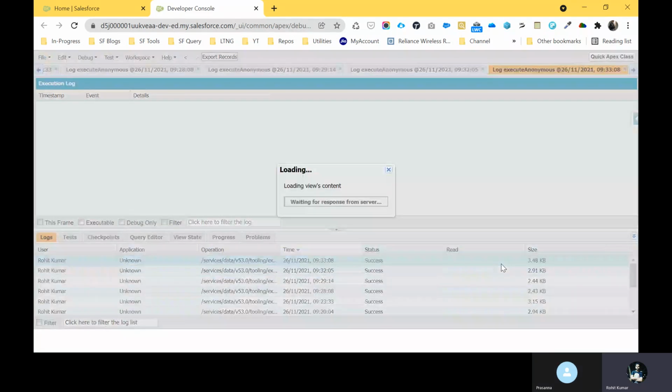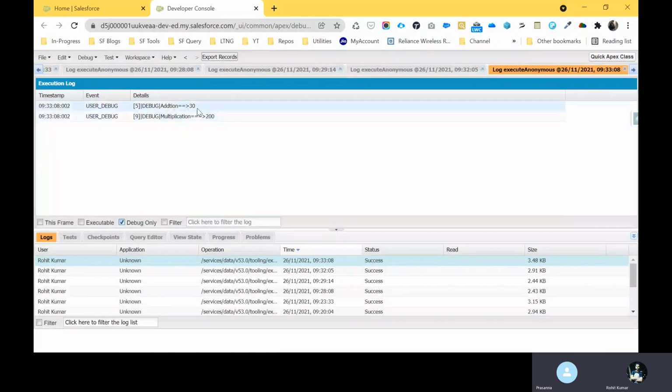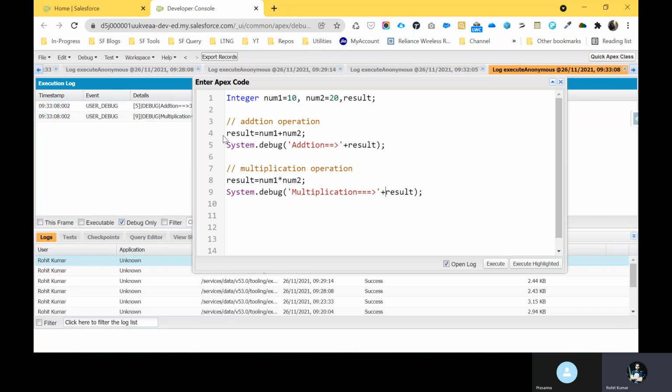After that you can see the execution and the particular output. Just here you can see addition 30, multiplication 10 into 20 means 200, right? Is it clear for you, this one?